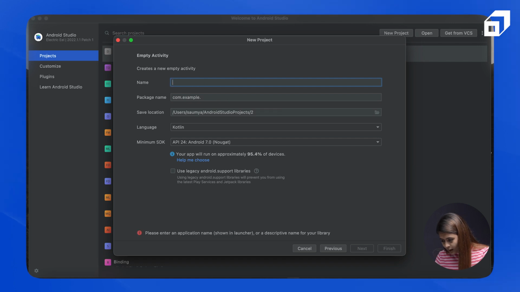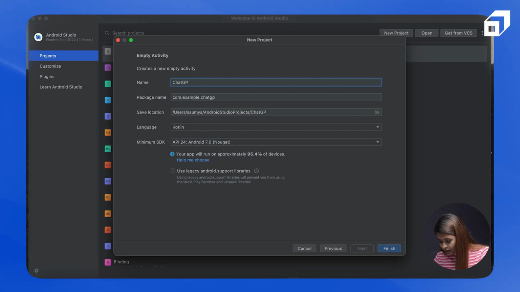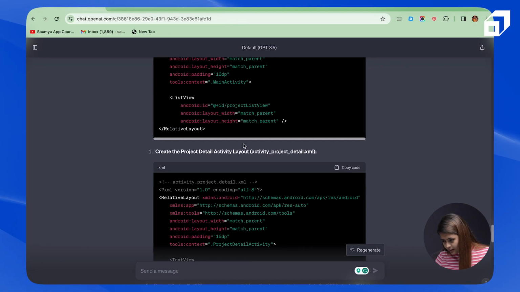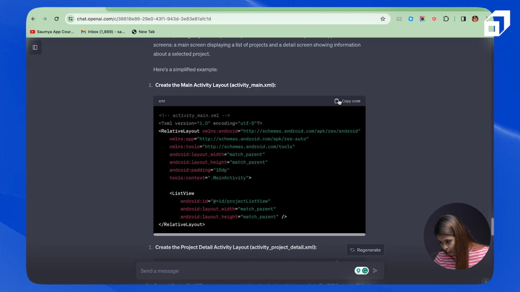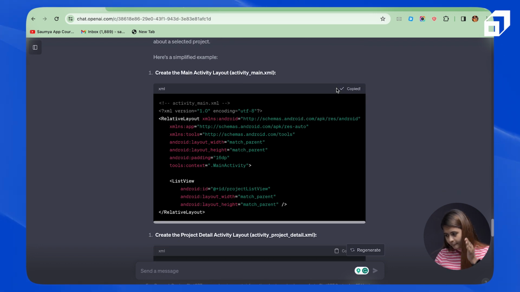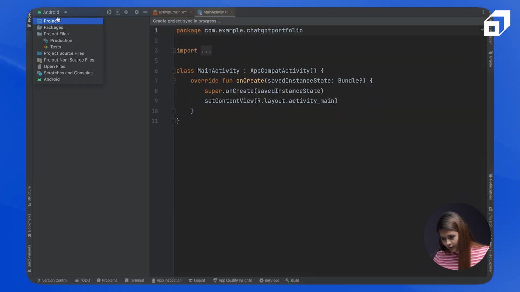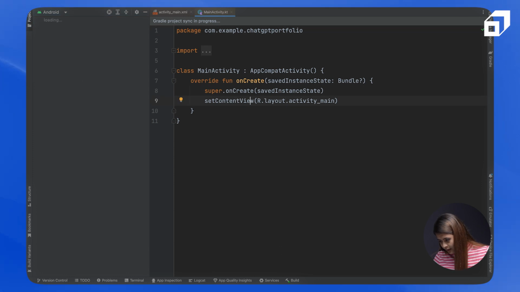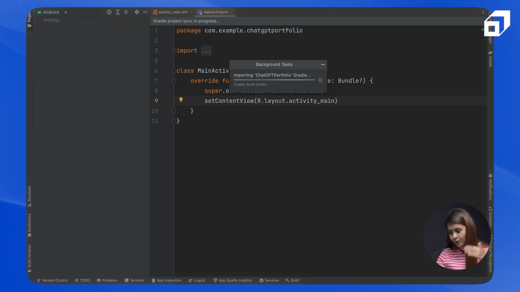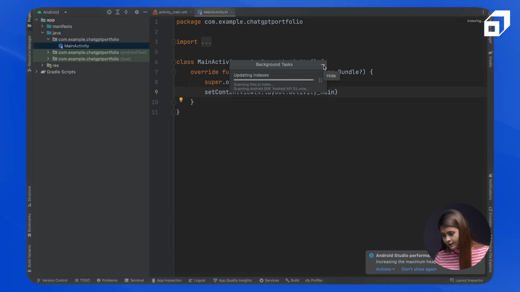So I will write here example portfolio, or we can say ChatGPT portfolio. And if we use this piece of code, which is activity main.xml, I'll go in here. It is loading right now. And you can see Gradle builds are happening, which means it is downloading all the dependencies, all the Gradle files which are given to it in the build.gradle file. Depending upon the internet speed and how much storage your system has, it will take some time.